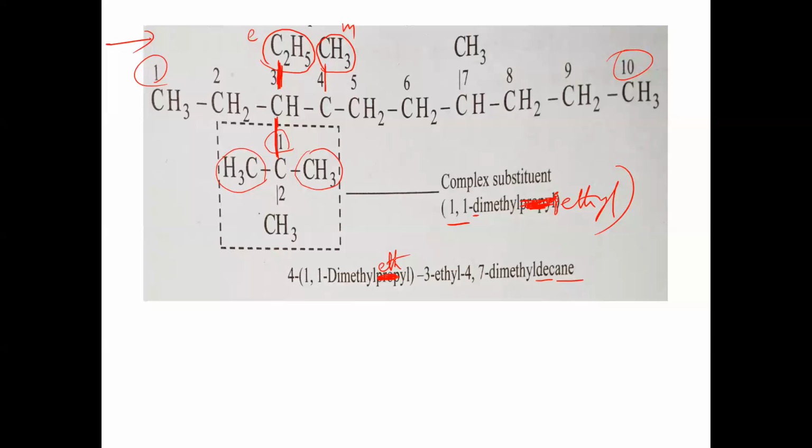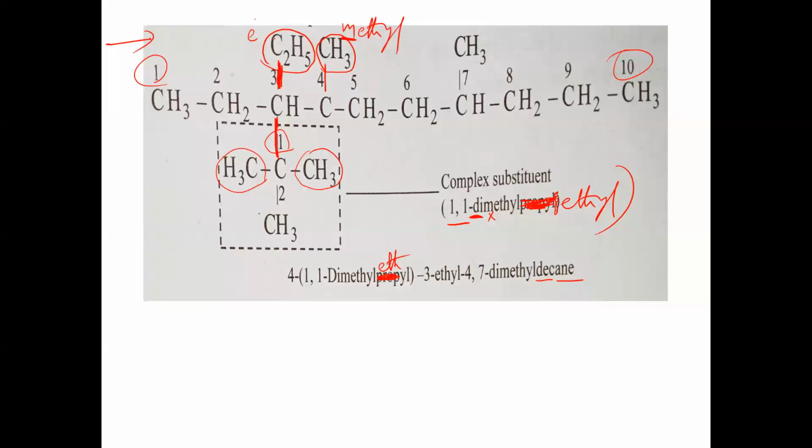Okay, and now check it here. In this case, what we have to understand is that in the first letter, in the complex substance, D should be taken, not M. M should not be taken. D should be taken. And in methyl, it is a normal, simple substance, so M should be taken.